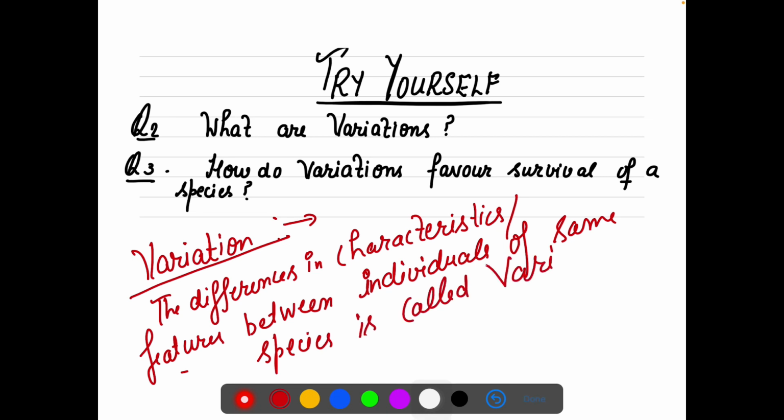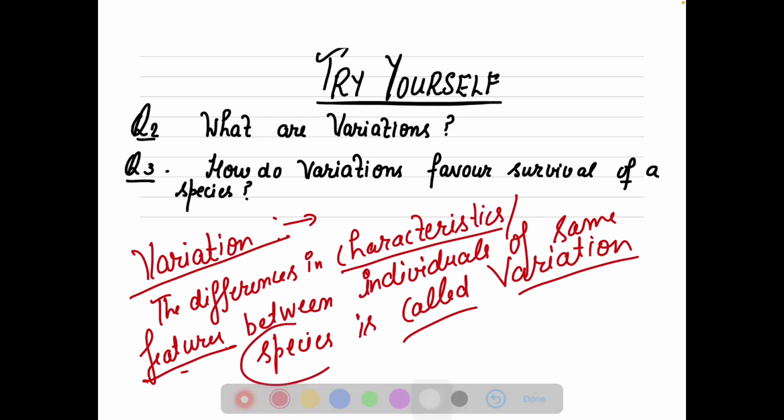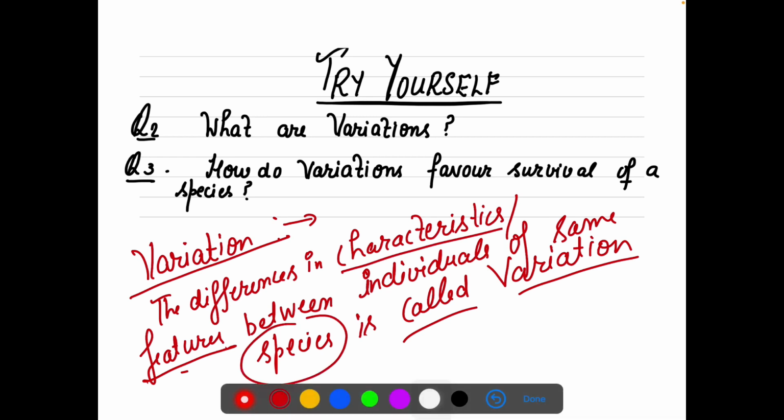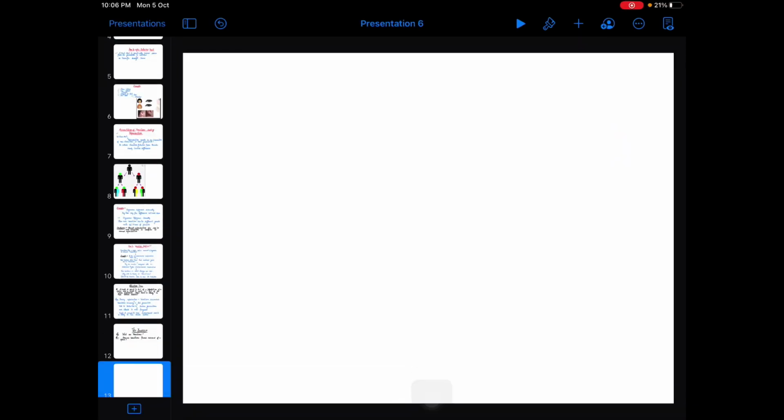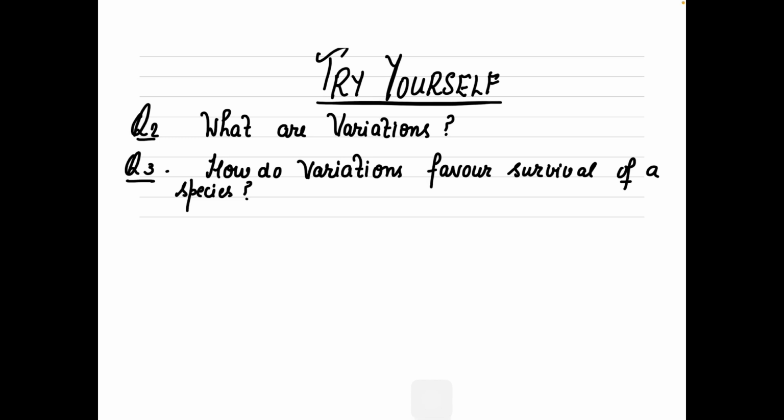See, you and your friend, are you the same? No, your features are different, your characteristics are different, but you both belong to the same species, Homo sapiens, we all do. But there are differences because of the mixing of different genetic makeups. This word variation is nothing, it is just changes. These differences are called variation, right?